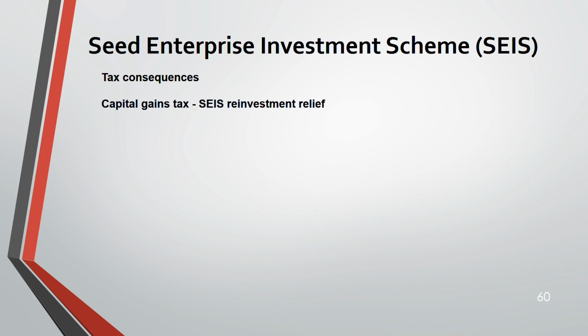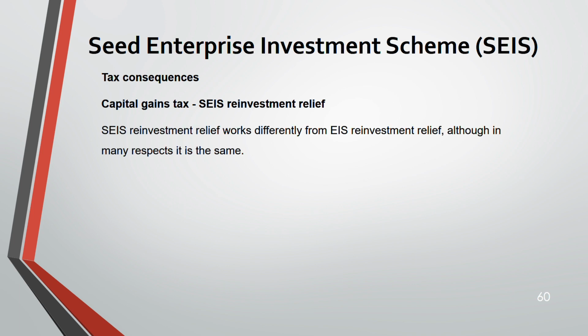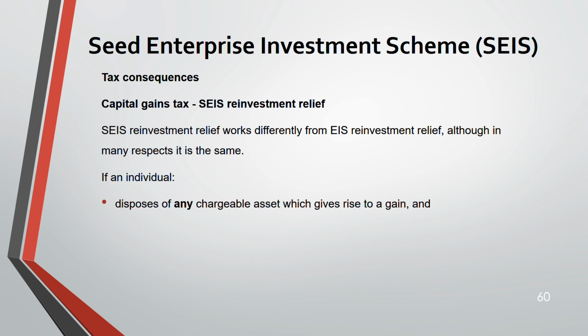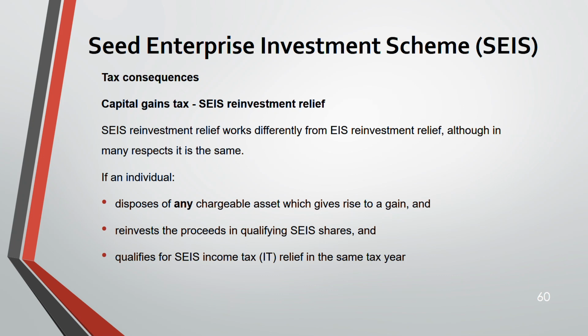Capital gains tax, SEIS reinvestment relief. This works differently from EIS, although in many respects it is the same. If an individual disposes of any chargeable asset which gives rise to a gain, reinvests the proceeds in qualifying SEIS shares, these are the same, and qualifies for SEIS income tax relief in the same tax year, then some of the gain is exempt, not deferred.